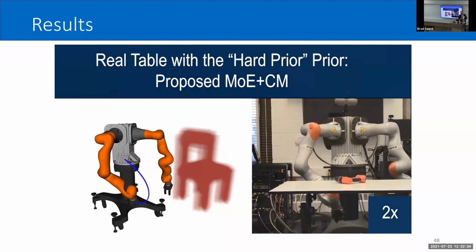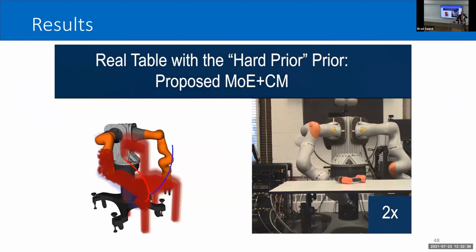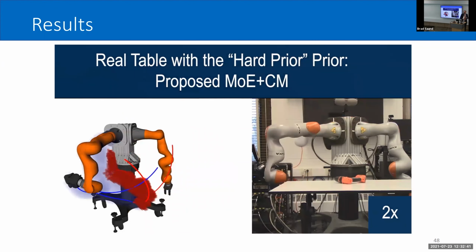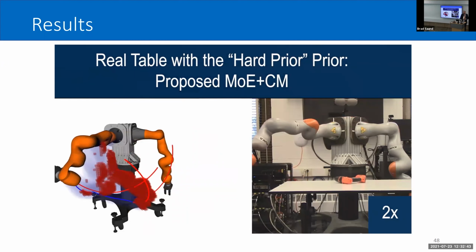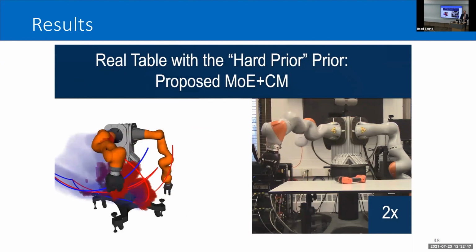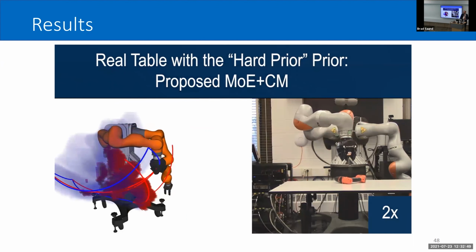So what you'll see is, as we bump the first time, we have to explain that contact with the chair. But very quickly, we realize that it's impossible to explain with the chair. By using the mixture of experts approach, we at least have the collision hypothesis sets to fall back upon. So it's not as efficient, but we at least have something to guide our belief of obstacles. So we can still, in this case, attempt edges and reach our goal.